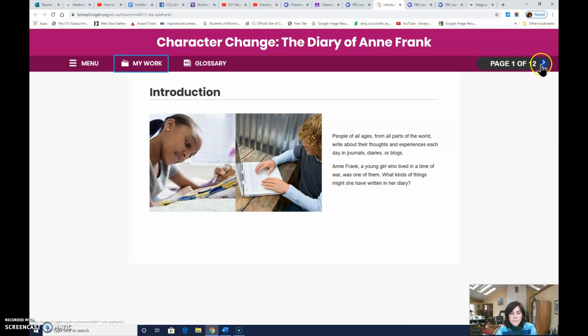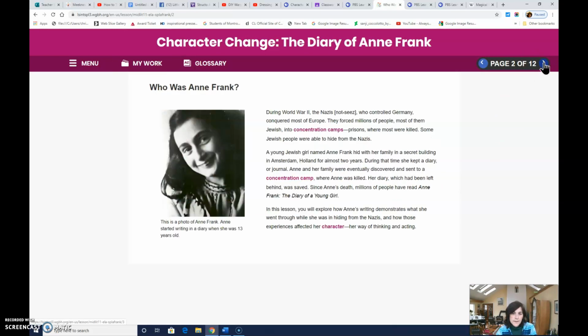All right, let's go on to page number 2. Who was Anne Frank? During World War II, the Nazis, who controlled Germany, conquered most of Europe. They forced millions of people, most of them Jews, into concentration camps, prisons, where most were killed. Some Jewish people were able to hide from the Nazis. A young Jewish girl named Anne Frank hid with her family in a secret building in Amsterdam, Holland, for almost 2 years.